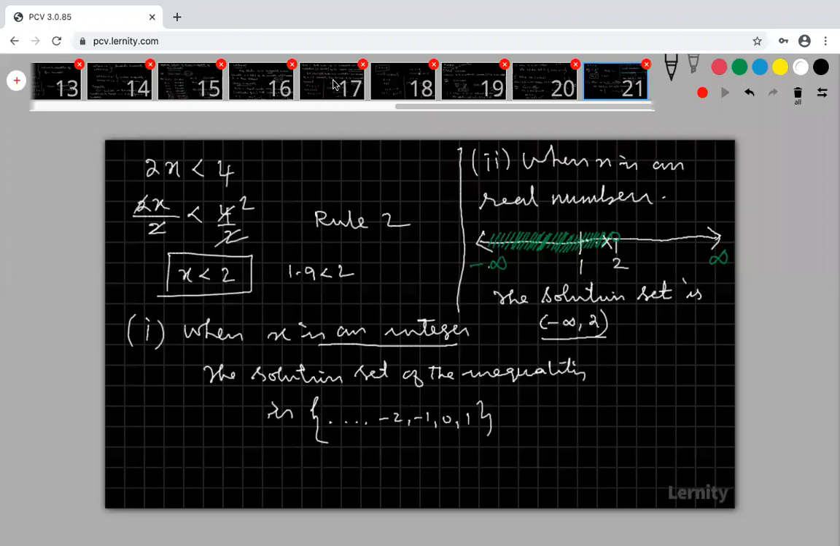In the first case, it is not possible for x to be 1.9, because x is an integer. It is not possible to take 1.5, 1.9, 1.1, but in real numbers, everything is possible. Therefore, I am taking up to 2.